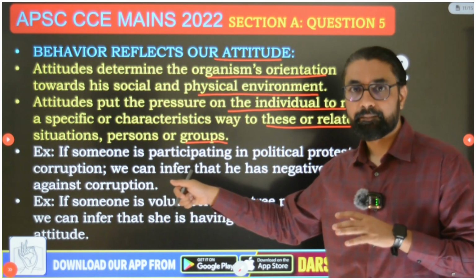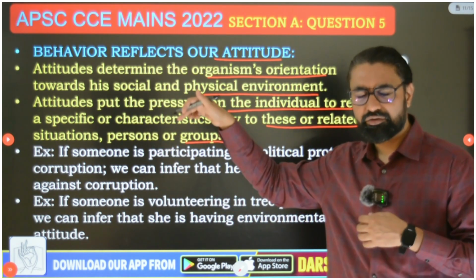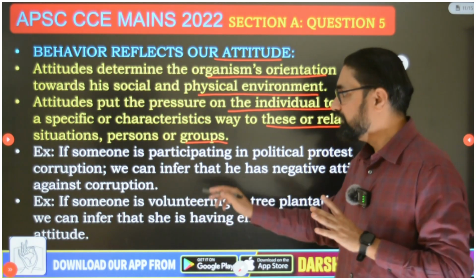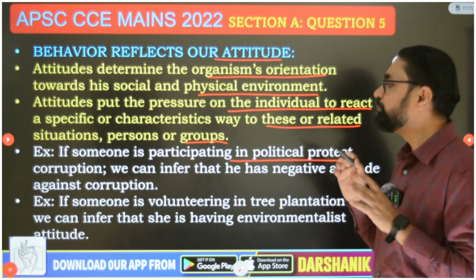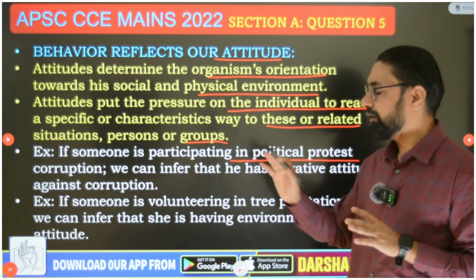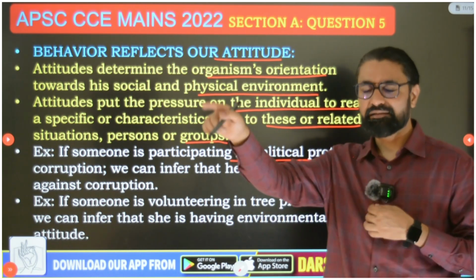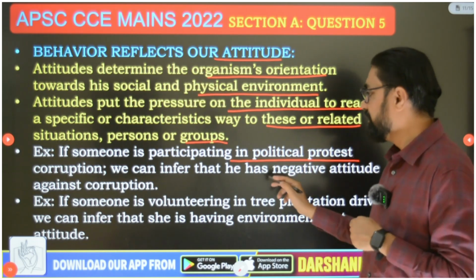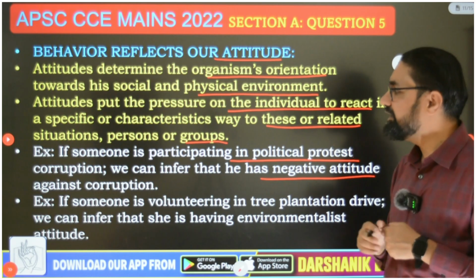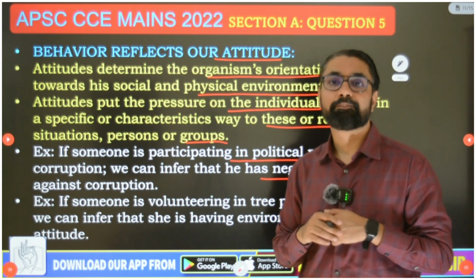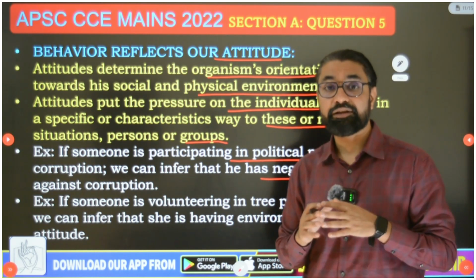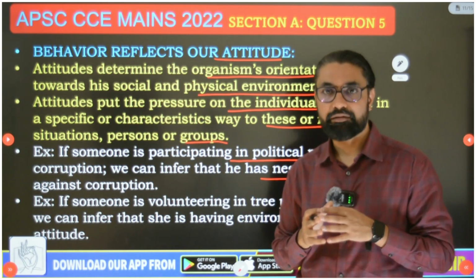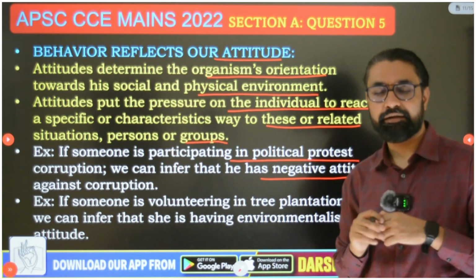Give an example of that. I am not making an open-ended argument. Tell the examiner, this is the example. I have given 2 examples, you write only 1. So if someone is participating in a political protest against corruption, then by seeing that your friend is participating in a political protest against corruption, we can infer that he has a negative attitude against corruption, because he was present in the protest movement. So from behavior you can predict attitude.